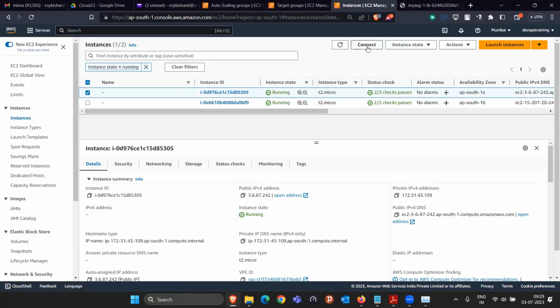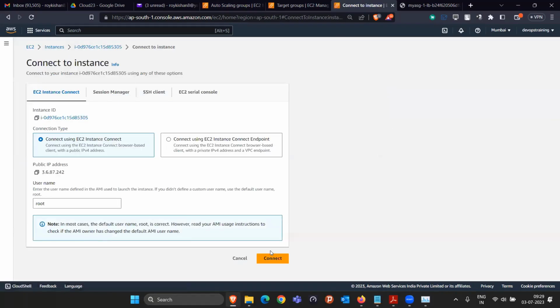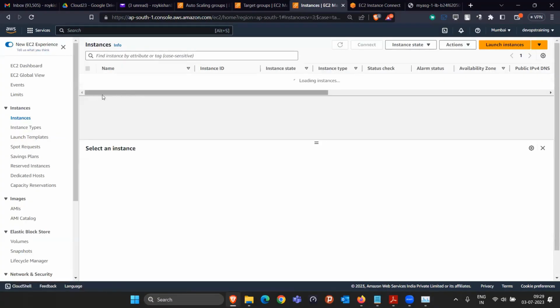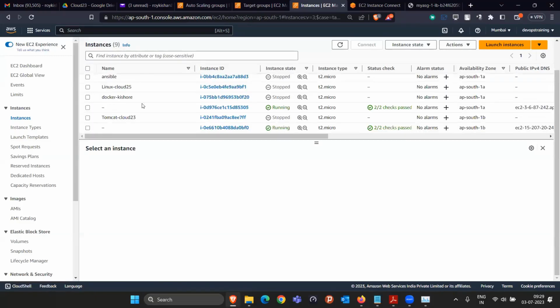I will fakely tell this auto-scaling group that this machine is getting more than 70% CPU load. Since they will find that this machine is using more than 70% CPU, they will automatically launch a few more EC2s. So let me connect to this EC2 instance first, and meanwhile connect to the second one also. I'm connecting to both EC2 instances one by one, so I can increase the load.